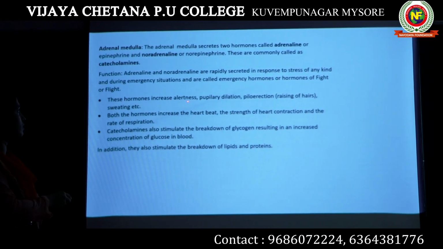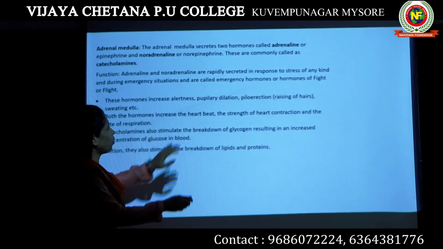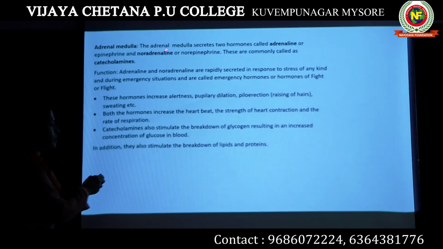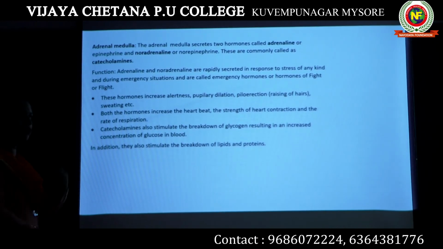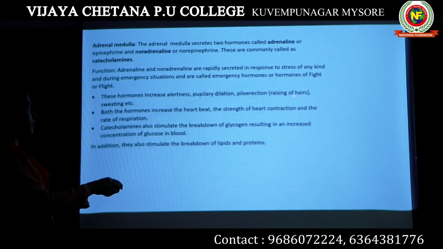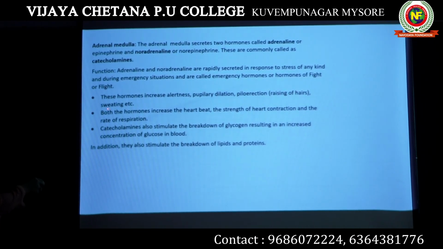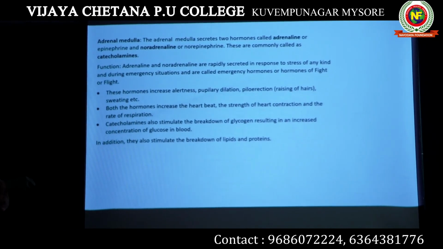These hormones increase alertness. When you see a snake, you get scared. Your body produces adrenaline and noradrenaline. You become alert. Your pupils dilate, piloerection happens, the body hairs start rising, and you sweat. You will sweat a lot. These are the symptoms of getting scared.